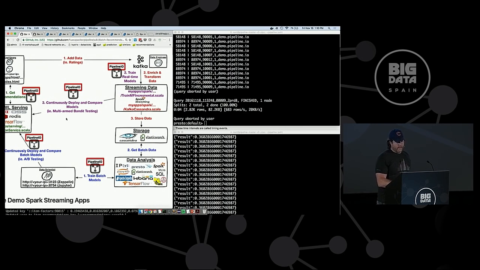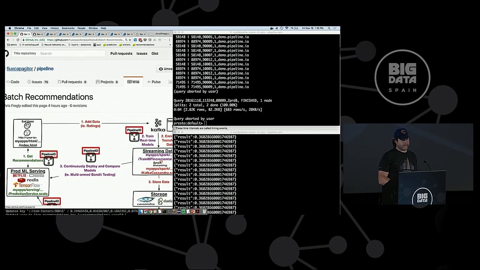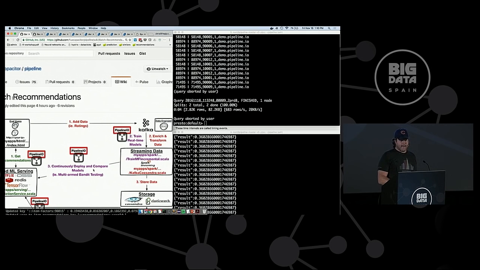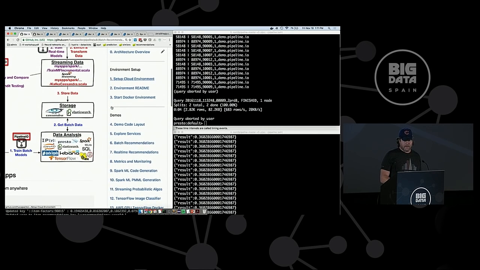And all the code, of course, is public. This is all open source under Flux Capacitor /pipeline. I actually have the physical names of the Scala classes right here that are powering these, if you feel like going into GitHub and looking.